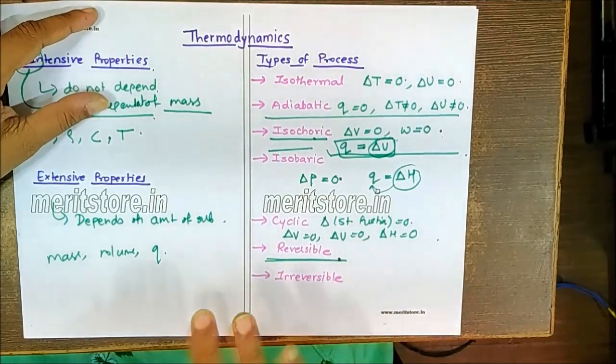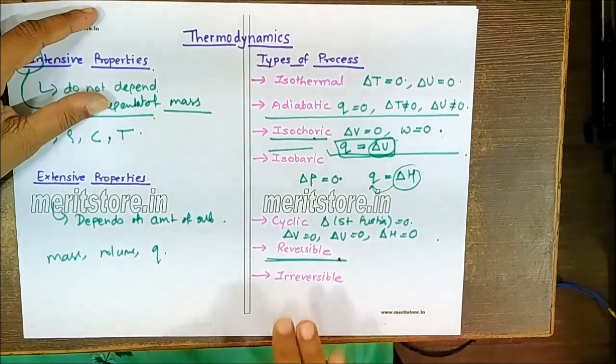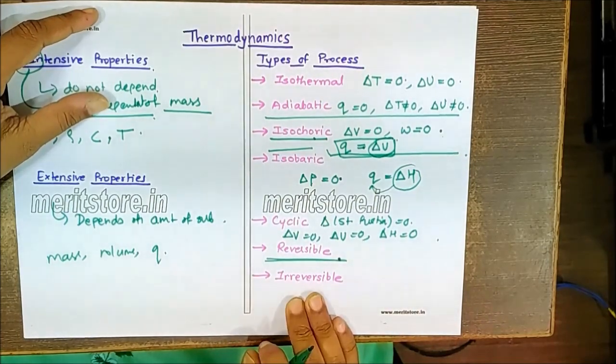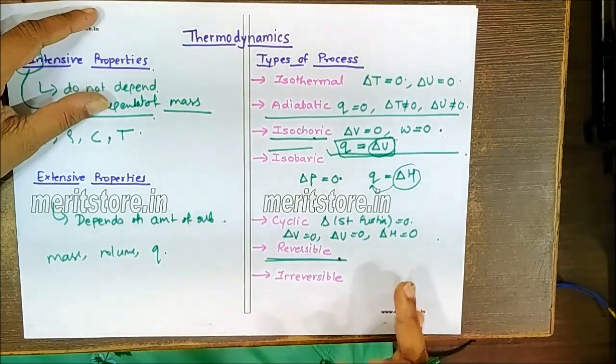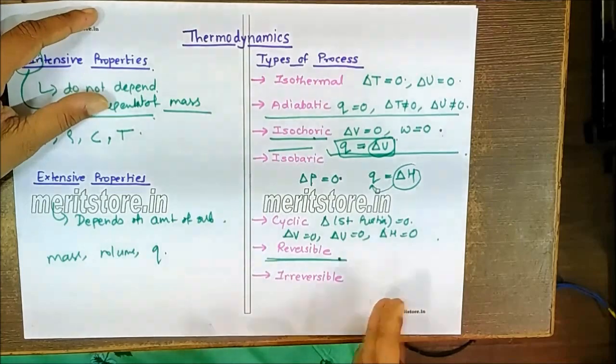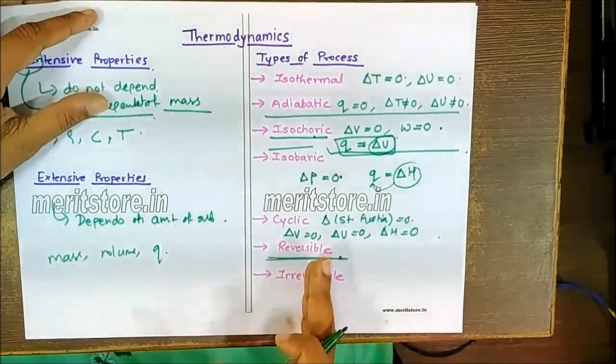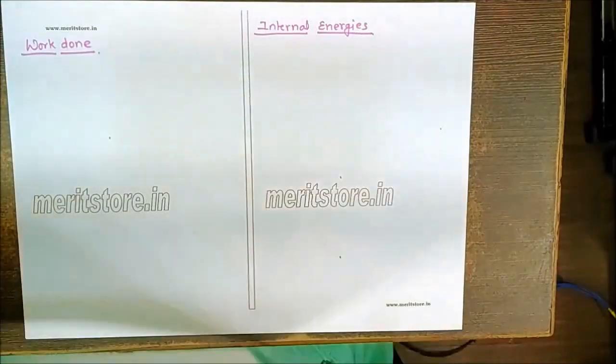If the driving force and the opposing force differ by a finite amount, we call this an irreversible process, where the system and the surroundings are in equilibrium only in the initial and final state. They are comparatively fast, take finite time to complete, and are practical, real and spontaneous processes. No maximum work can be obtained during this.